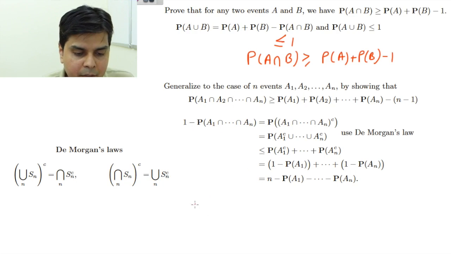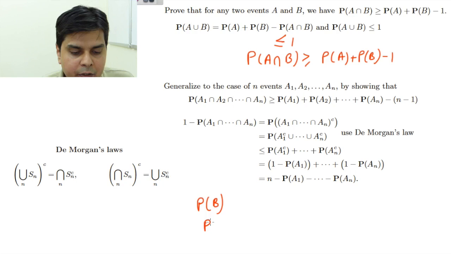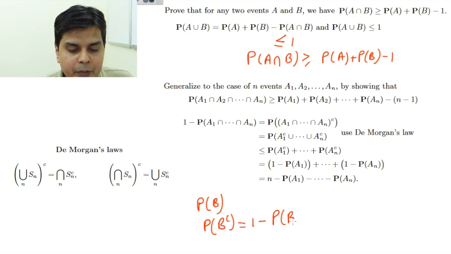Suppose I have been given P(B), then probability of B complement will be 1 minus P(B). The same thing is here: 1 minus P of this event will be the probability of this event's complement. Now the complement of all this intersection will be A1 complement union ... using De Morgan's law.